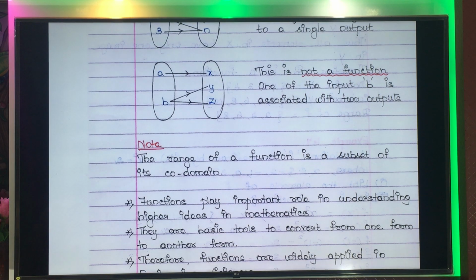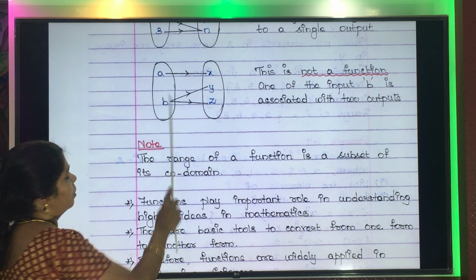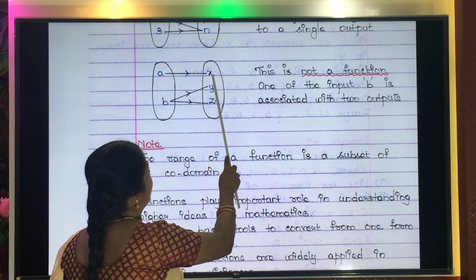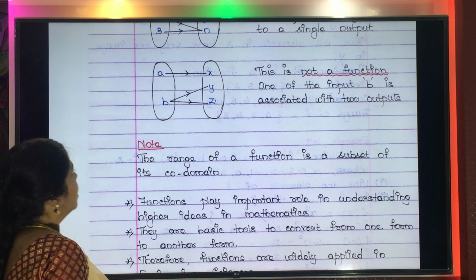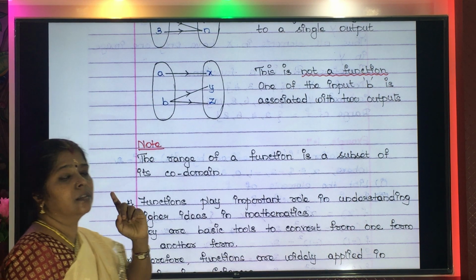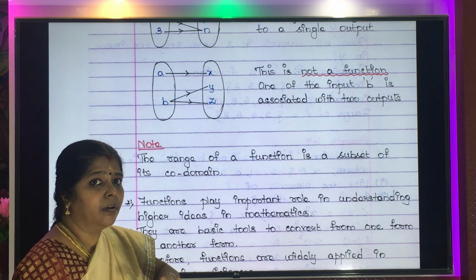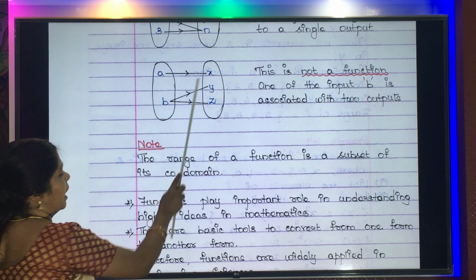Now, look into the third example. See, how many elements are here in the first set? There are only two elements, A and B. How many are here in the second? X, Y and Z. Now, let us check the first condition. Do all the elements in the first set have an image? Yes. A is also having image. B is also having image.